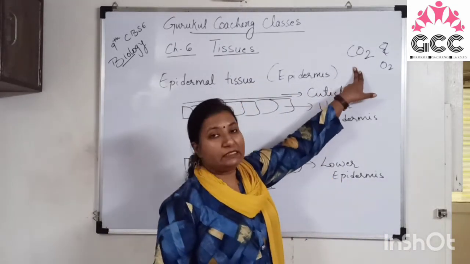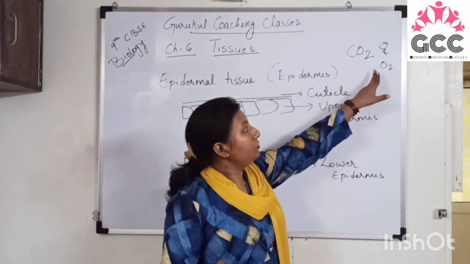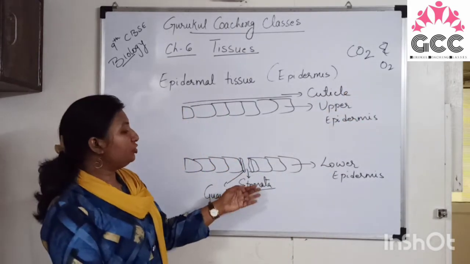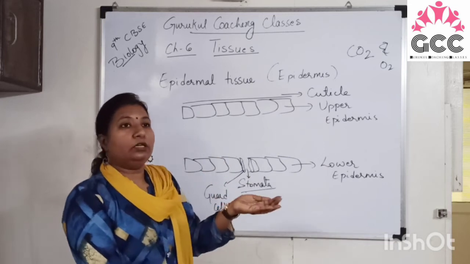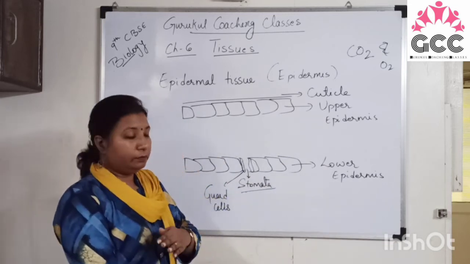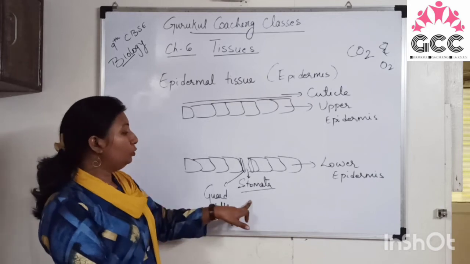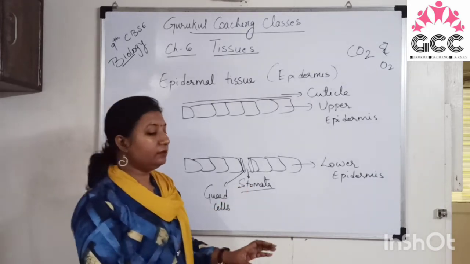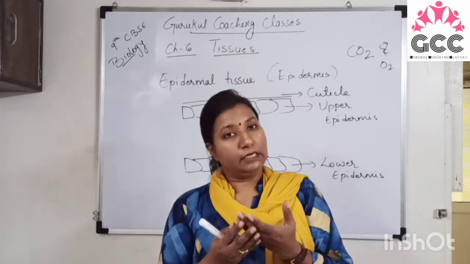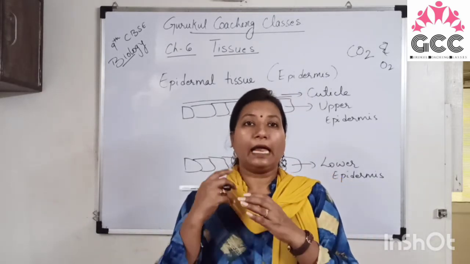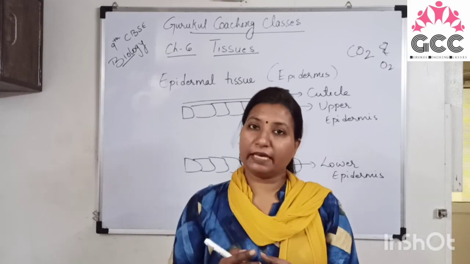This exchange of gases, carbon dioxide and oxygen, enters the plants or exits from the plant through the stomata. So stomata is the small opening under the leaf.